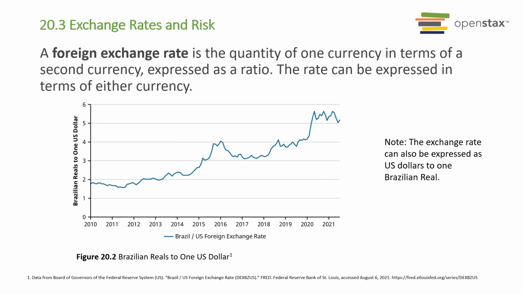Foreign exchange rate is the quantity of one currency in terms of a second currency expressed as a ratio. The rate can be expressed in terms of either currency. This figure demonstrates Brazilian reals to $1 US. Note that the exchange rate can also be expressed as US dollars to 1 Brazilian real.